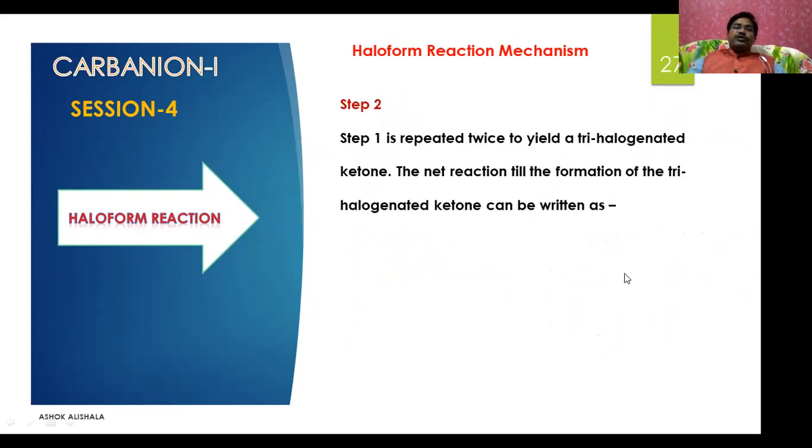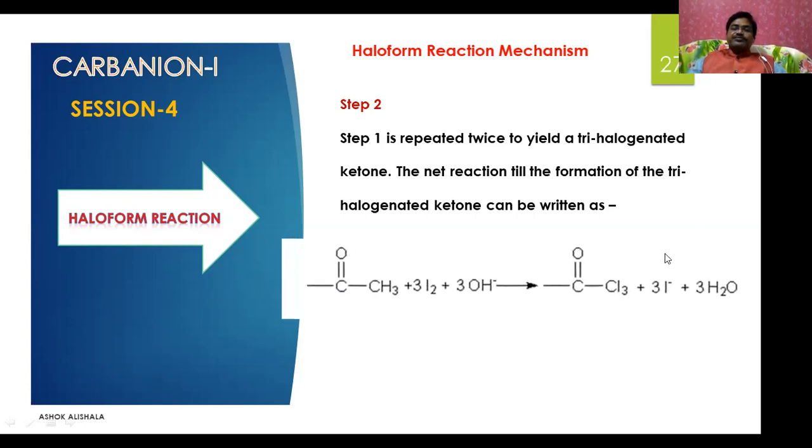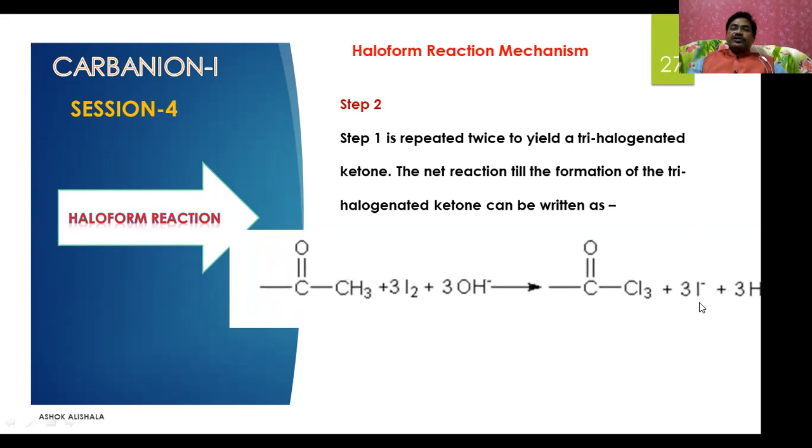In step 2, step 1 is repeated twice to yield the trihalogen ketone. The net reaction up to the formation of the trihalogenated ketone can be written like this. These three hydrogens are replaced by iodine, and this is going to be CI3. These three hydrogens are replaced by three iodines. Now let us see